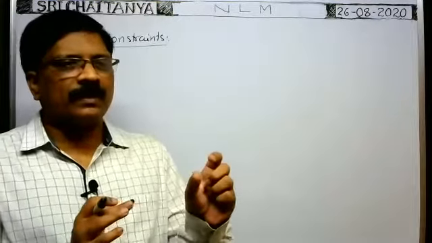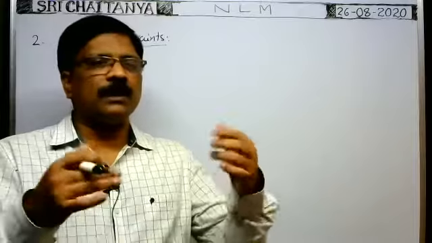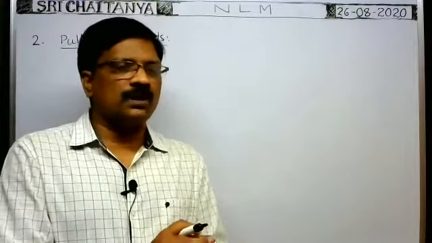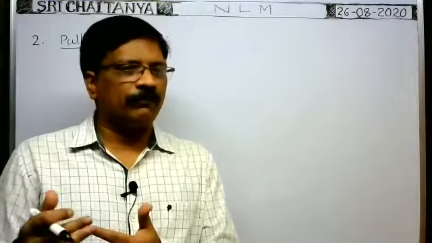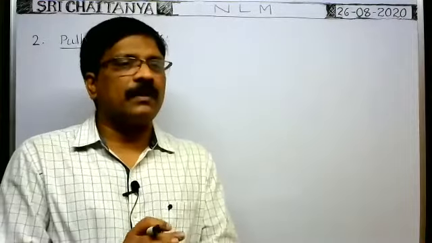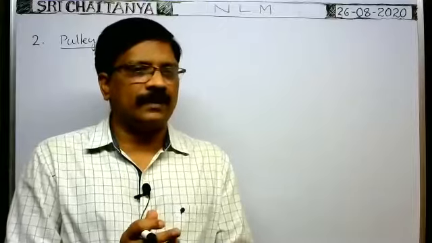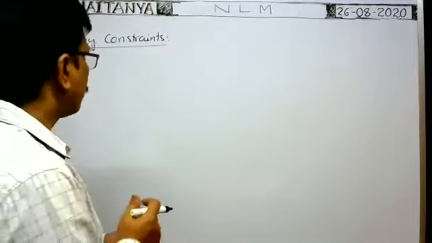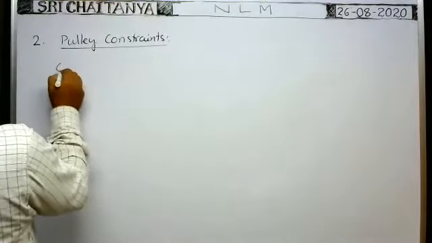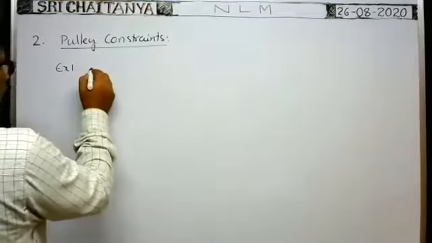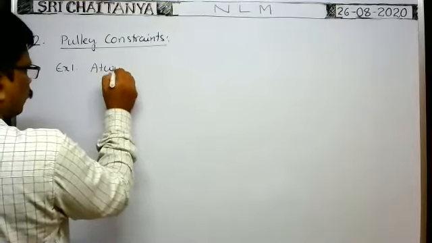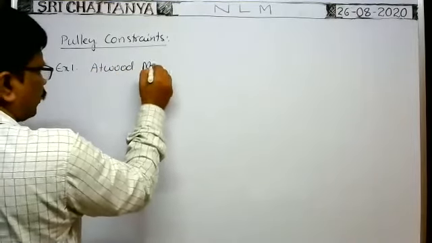The relations among the kinetic parameters of the different blocks, whenever the motion of some bodies is restricted by the motion of the others in the system, such types of relations are called pulley constraints. So we'll discuss one example. Example one in pulley constraint: already we know the Atwood machine.